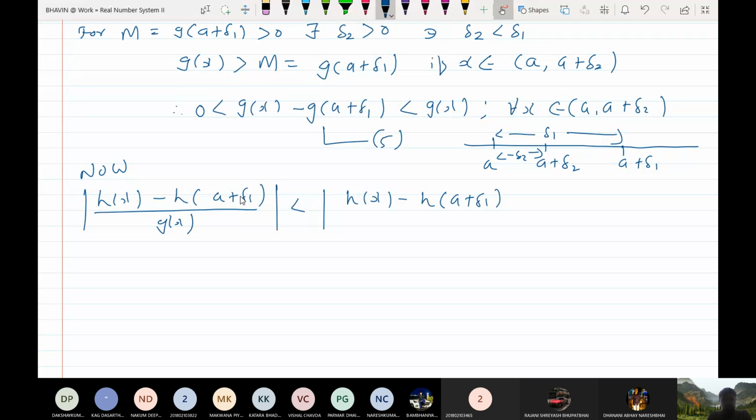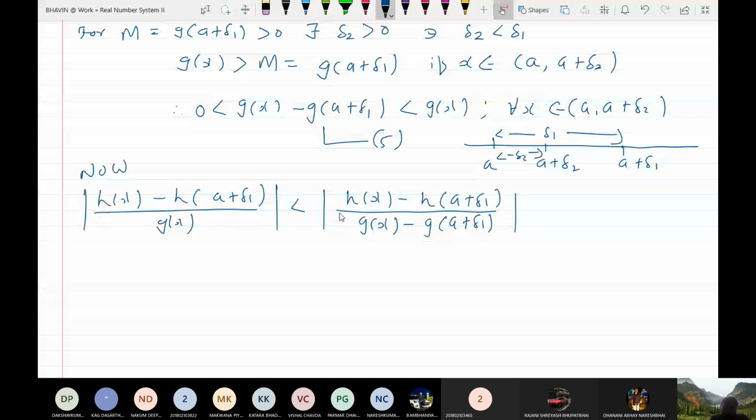I have kept the numerator as it is and I am subtracting something from the denominator. So what is the relation between these two quantities? This is always bigger than this one because I am subtracting something from g(x). I am making the denominator smaller, so the whole number becomes bigger as compared to this. Do you understand this step?